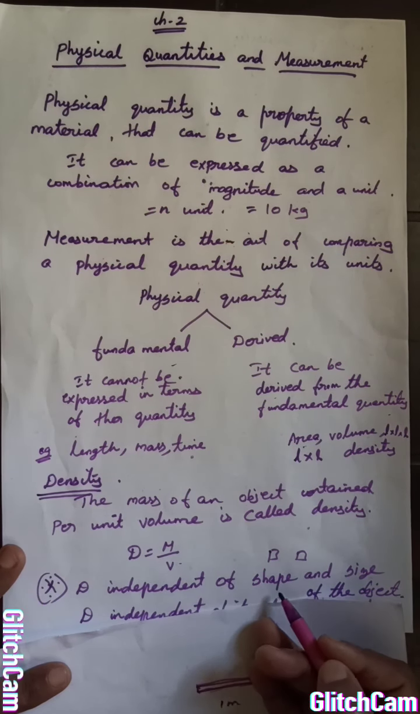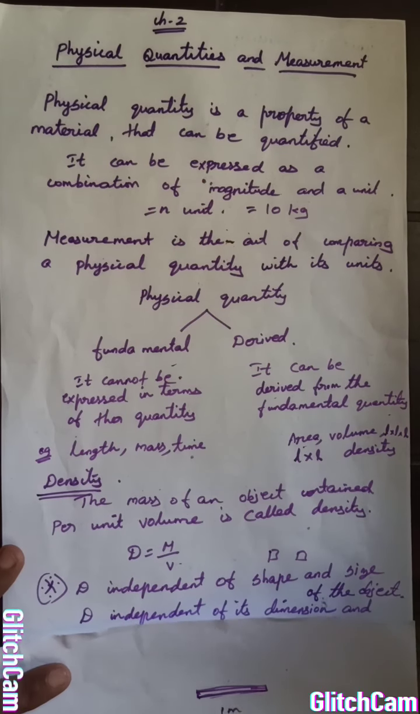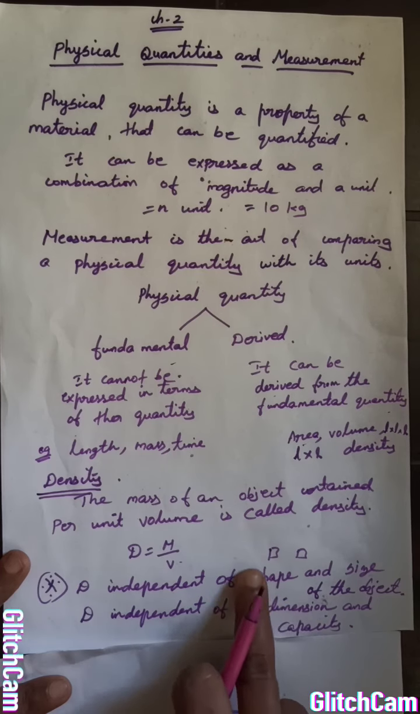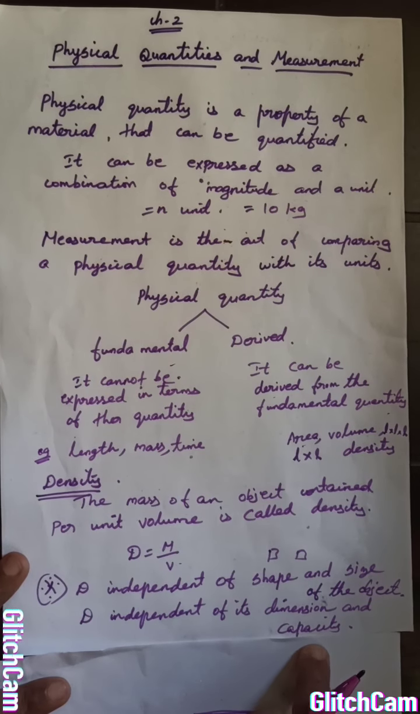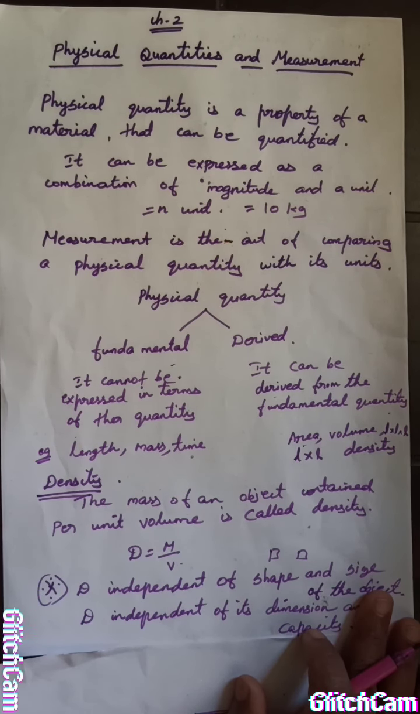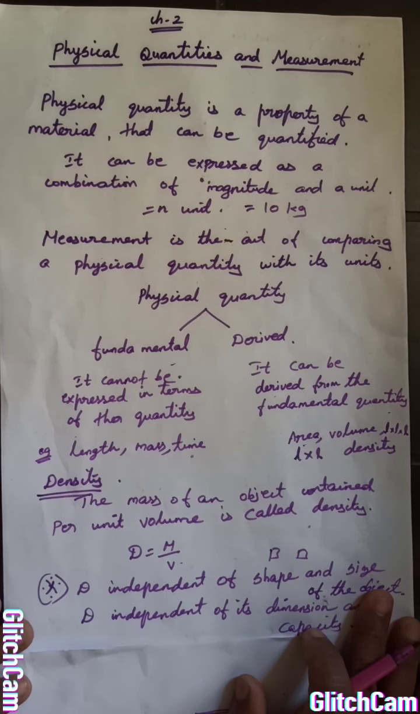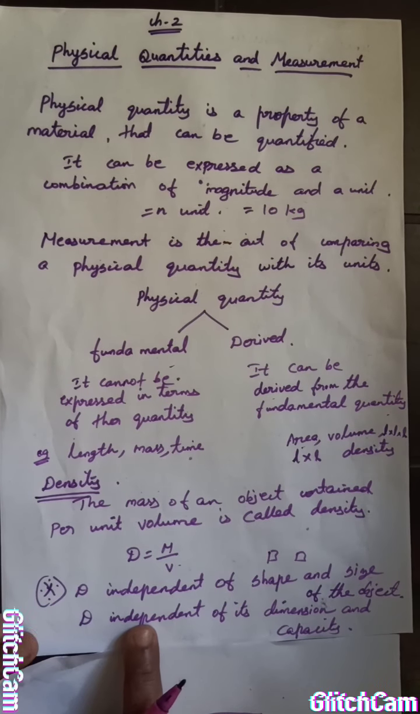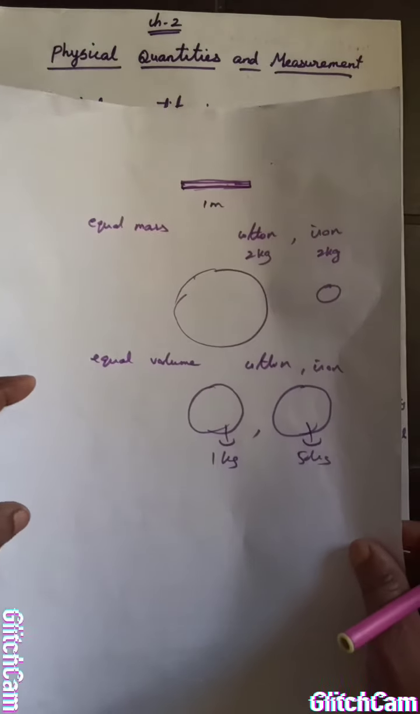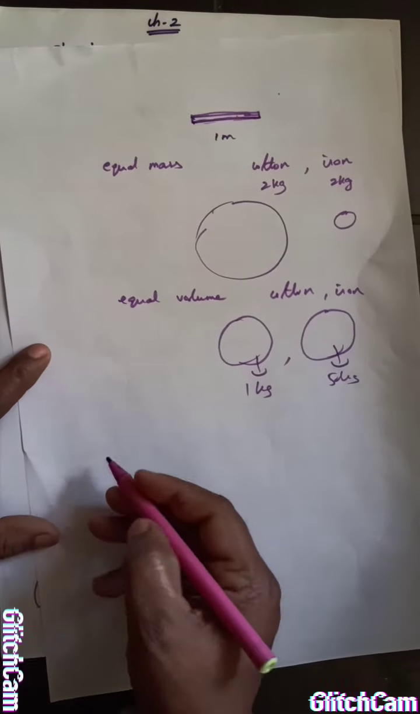So it does not depend upon shape and size, or otherwise it can be explained that it is independent of dimension, shape and capacity, size. For example, if you are taking silver, maybe a silver tumbler or silver plate or an anklet or any jewelry, it has different shapes and different sizes, but the density of silver is the same. I hope you understood. Okay, this is the important concept in density.